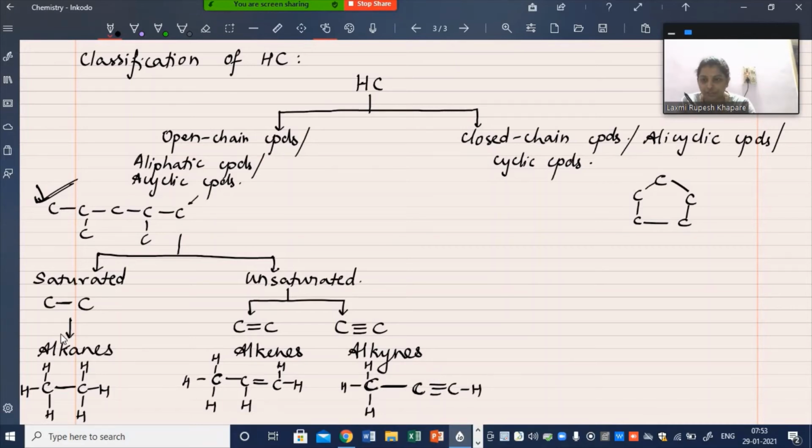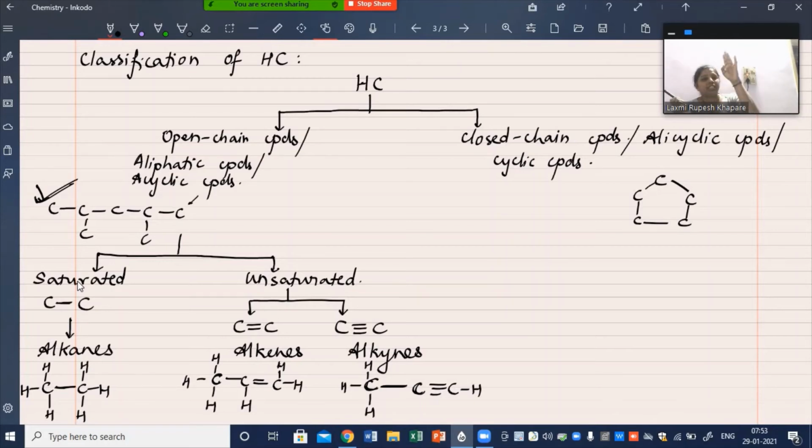You have to start from the word alkanes and you have to climb the stairs like this. Okay. So start from alkanes. Alkanes are saturated aliphatic hydrocarbons containing carbon-carbon single bond.